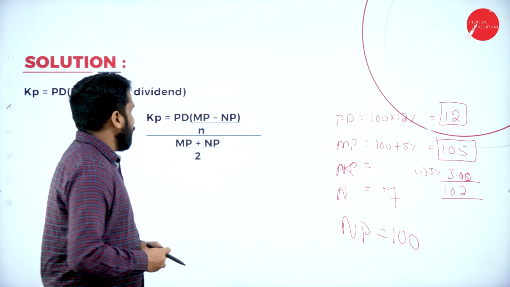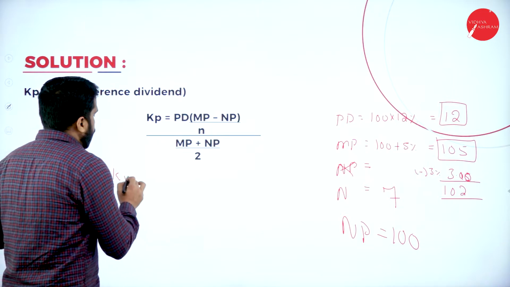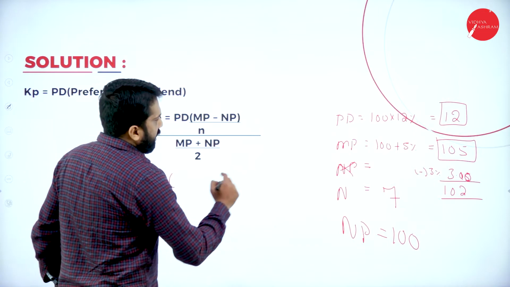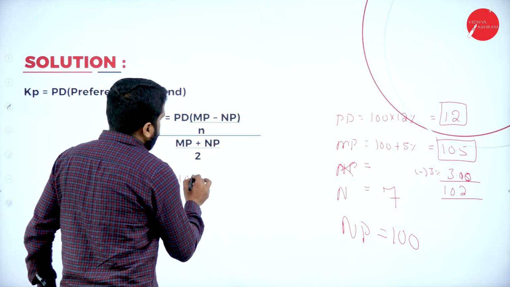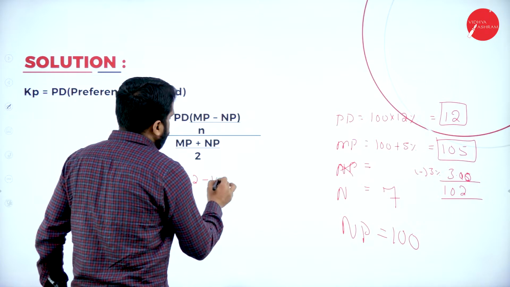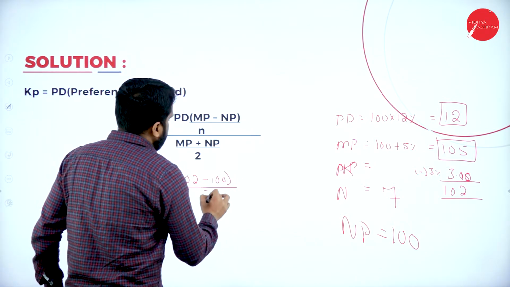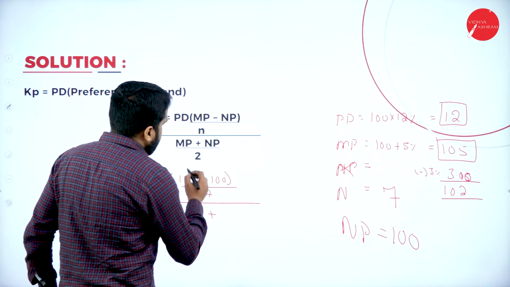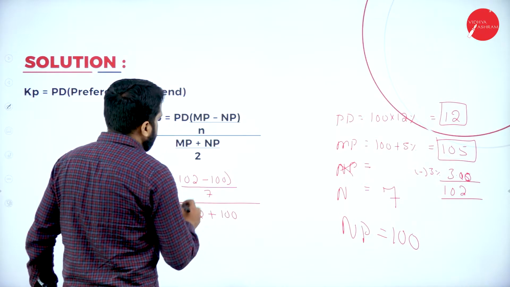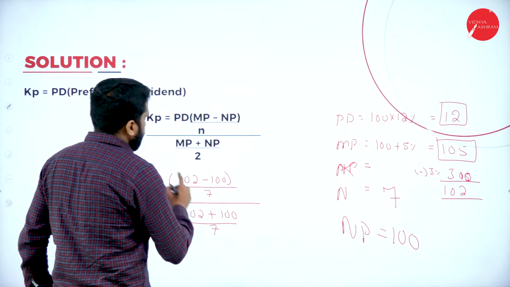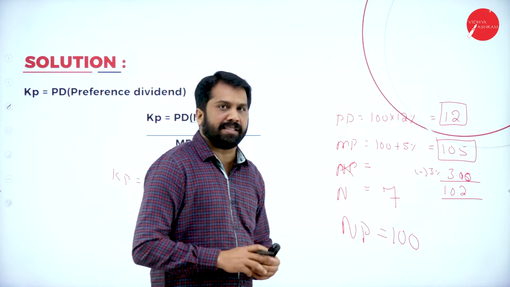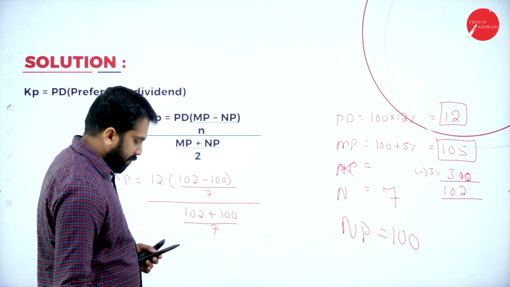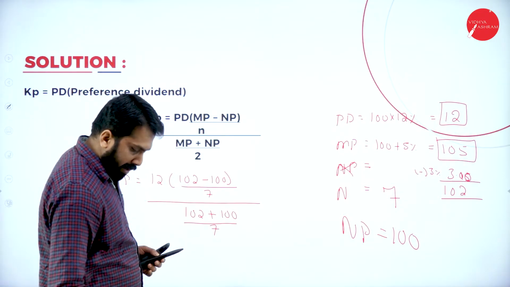We'll simplify now. In this, your cost of preference is equal to dividend how much? 12. Market price it is 102 minus your net proceeds 100. Number of years 7, whole divided by 102 plus 100 divided by 2. Now how to calculate? I'll simplify this first. So this will be 102 minus 100.